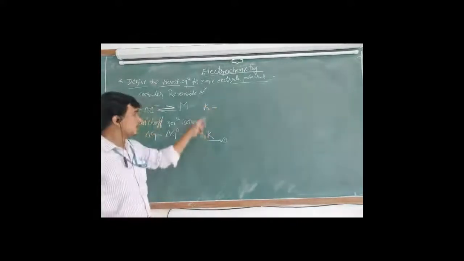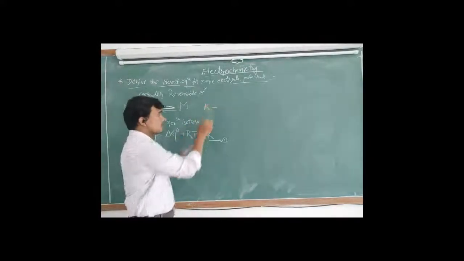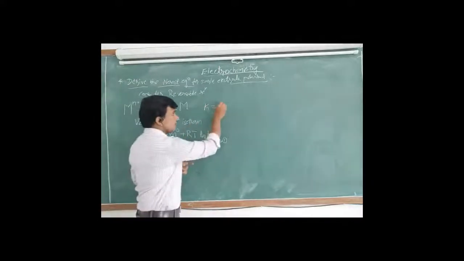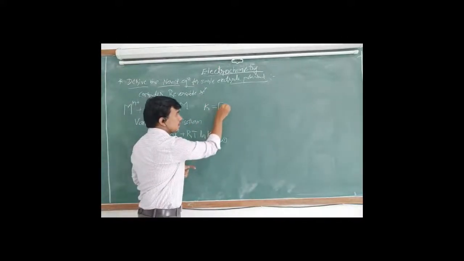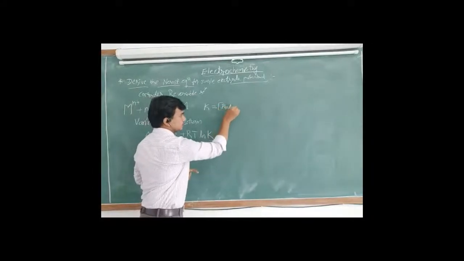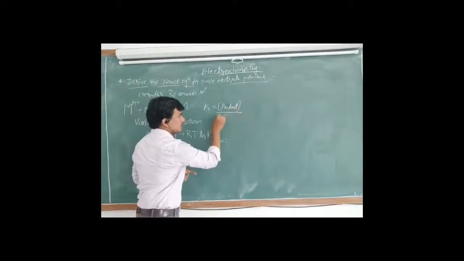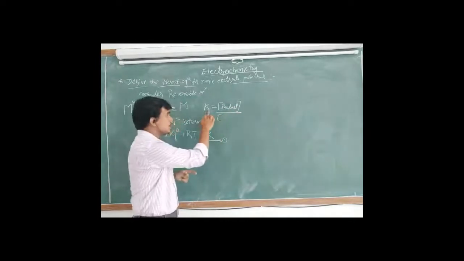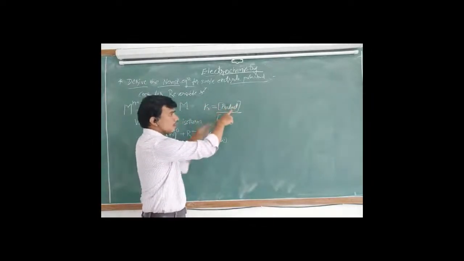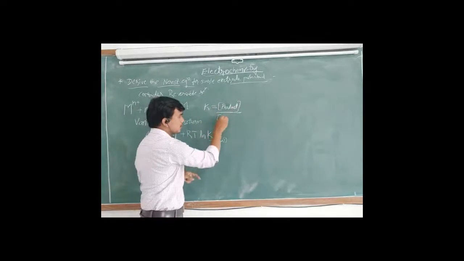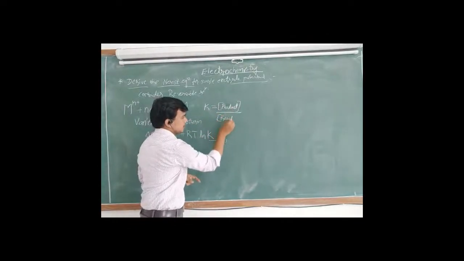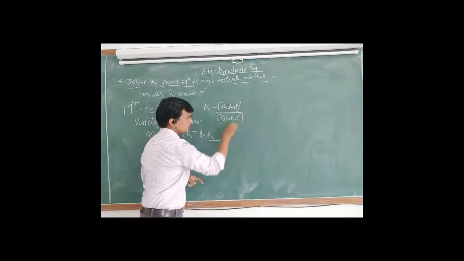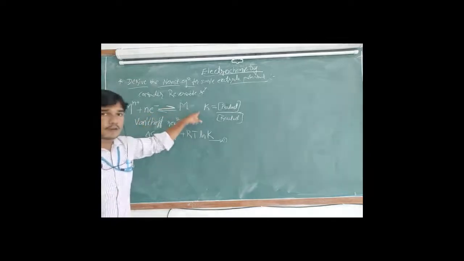We can define reaction quotient or equilibrium constant as the product of the molar concentration of the products divided by that of the reactants. Understood? First we have to take the redox reaction, that too the reduction reaction, in the forward direction.